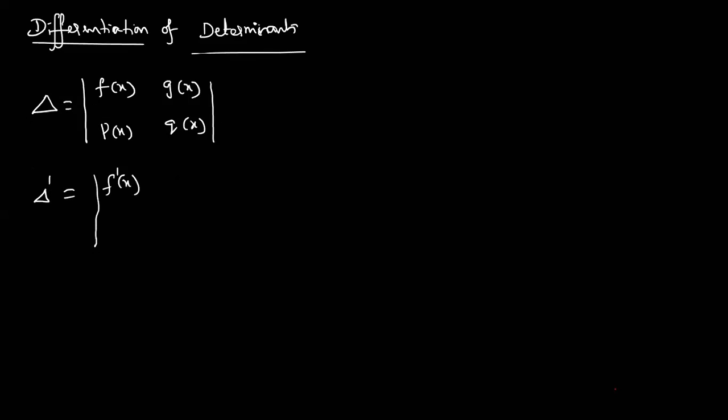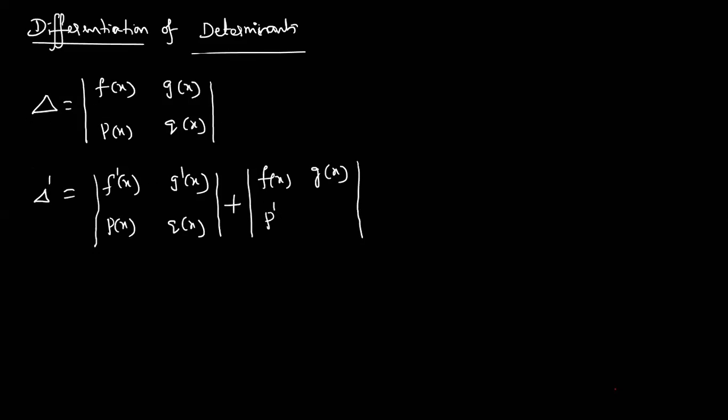First of all, apply the derivative to the first row: f dash of x, g dash of x. Remaining rows, keep constant. Don't touch that one. Plus, your first row is constant, and apply the derivative of the second row: p dash of x, q dash of x. The same concept is applicable for a 3 by 3 matrix. Here it is the sum of two determinants, but for 3 by 3 it is the sum of 3 determinants. That is the only difference.